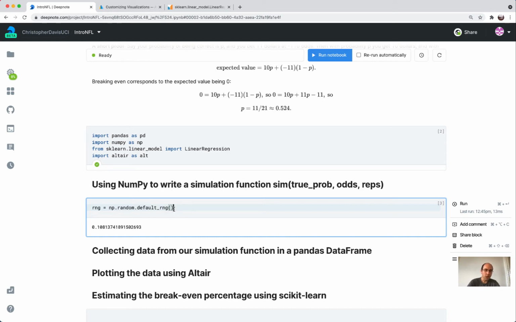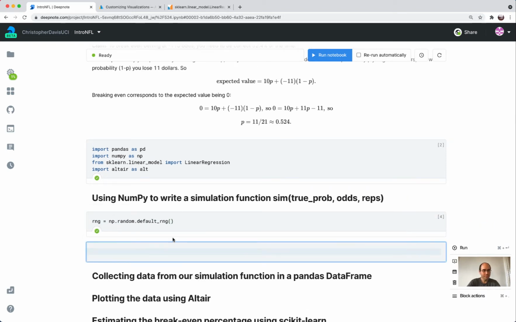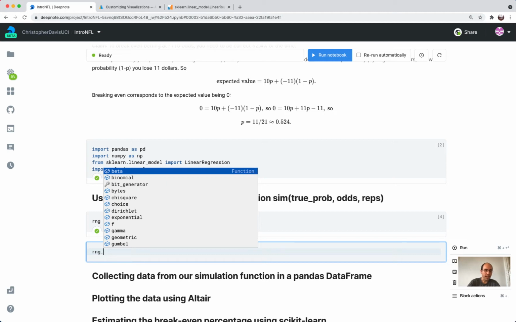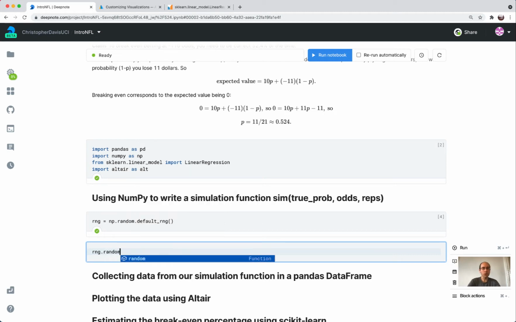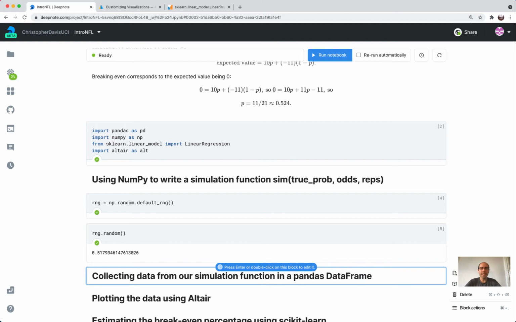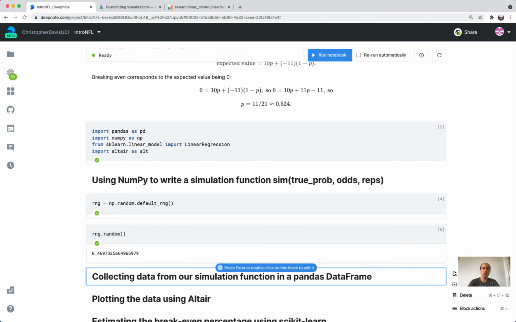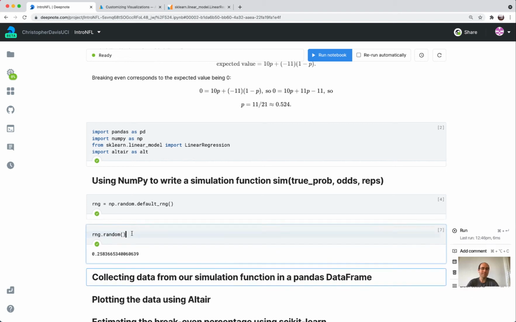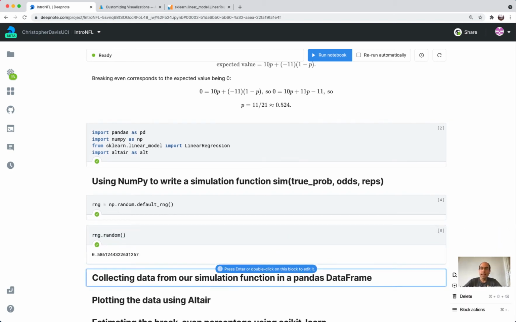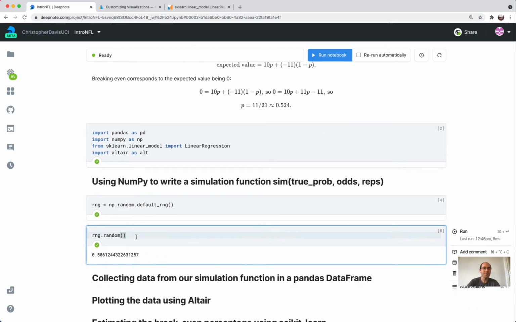Okay, so this creates a new instance of some random number generator. Okay, and now I can use this very similar to that np.random that I'm used to using from before. So what this does is it chooses a random number uniformly distributed between 0 and 1. And so that's going to be the source of all the randomness in this simulation.